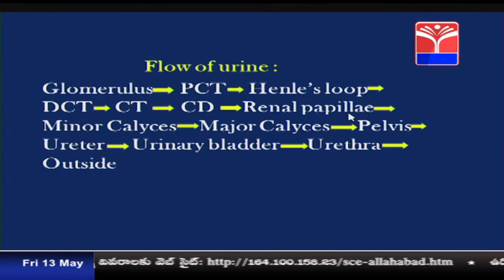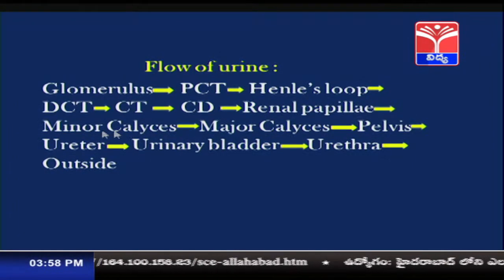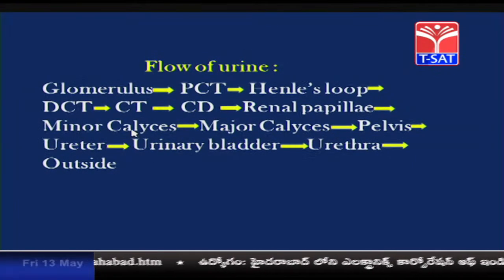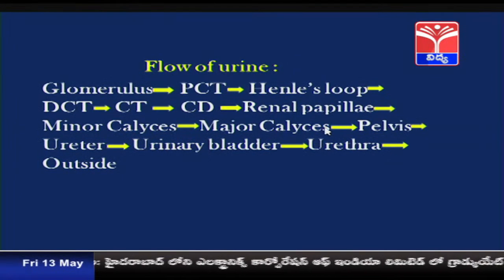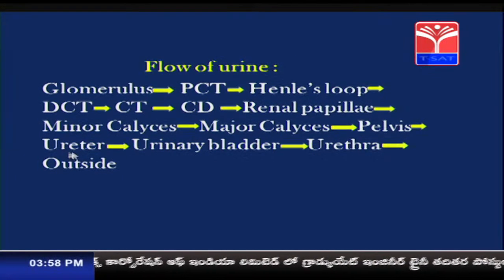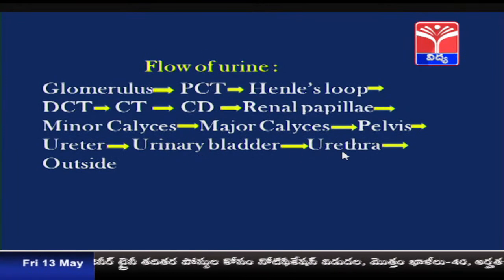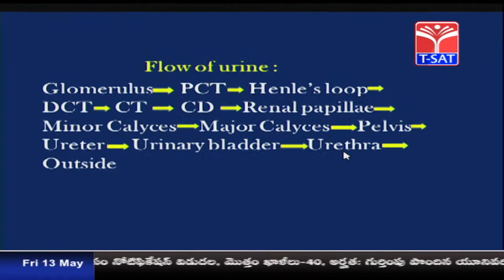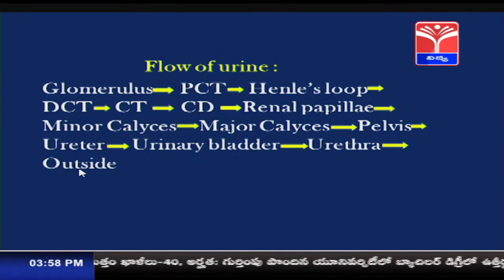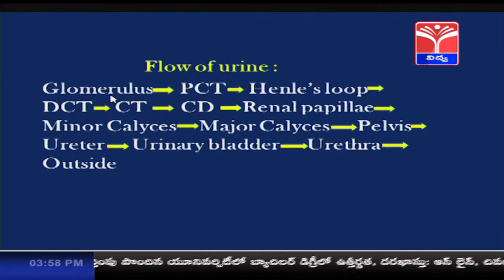From here, to the renal papillae, from the renal papillae the urine enters into the minor calyces, major calyces, pelvis, and through the ureter reaches the urinary bladder, where it is temporarily stored, and through the urethra, whenever we get the urge, the urine is released to the outside. So, this shows the pathway of the flow of urine.